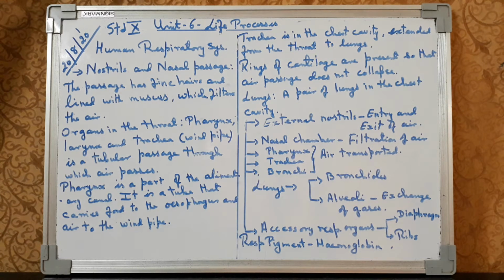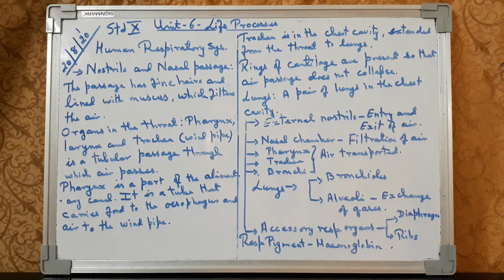Now what is respiration? The definition of respiration is a process of breakdown of simple carbohydrates such as glucose to liberate energy, and it is also known as cellular respiration. Why is it known as cellular respiration? Because respiration takes place inside the living cells, and the energy released during respiration is stored as ATP molecules.